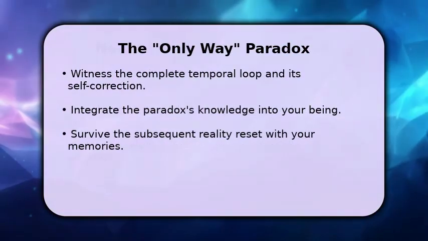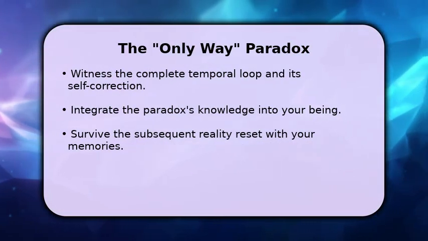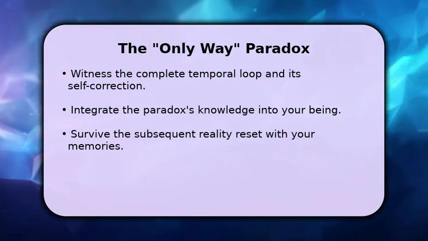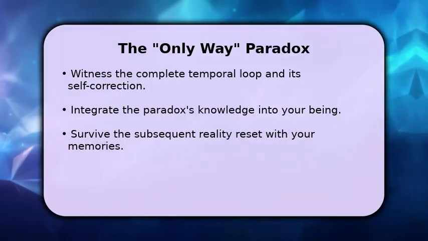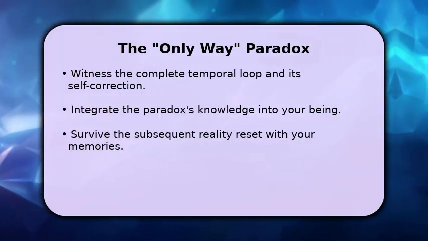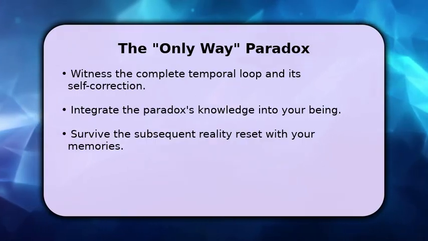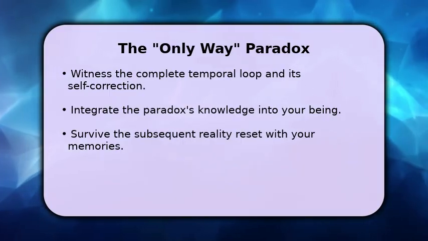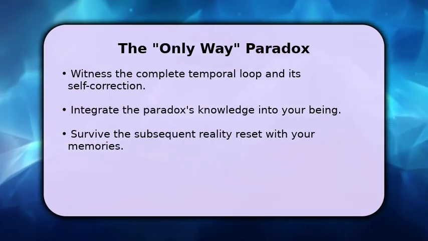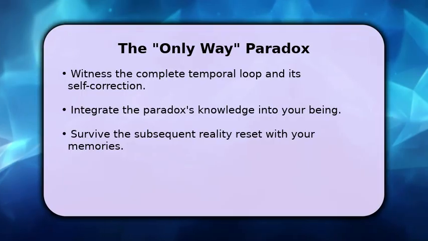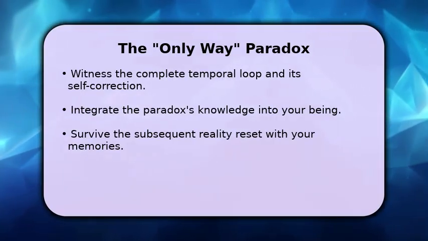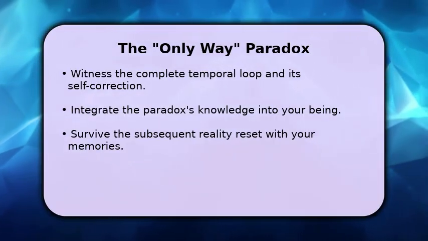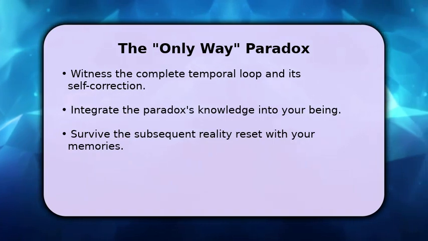The only way a paradox is achieved is when the temporal loop fully collapses and then attempts to self-correct, creating a unique, stable paradox. You must then integrate the profound, often horrifying, knowledge gained from this event into your consciousness. Surviving the subsequent reality reset with your memories intact is the ultimate goal, granting you unparalleled insight into the multiverse's true nature.